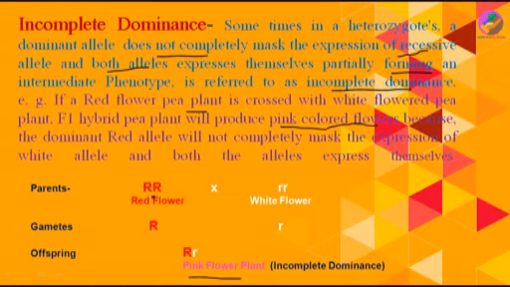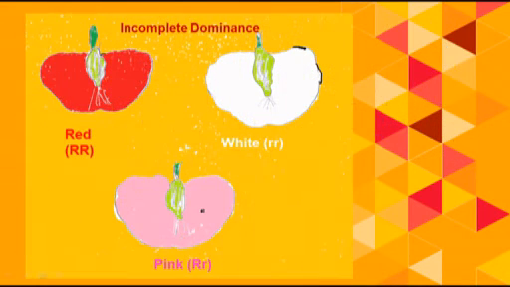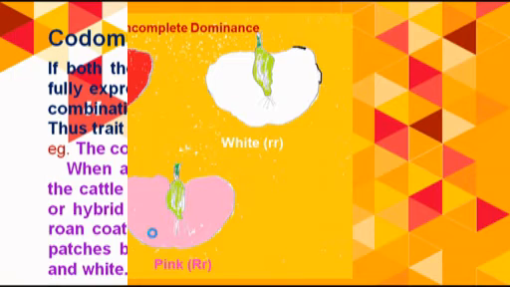The redness is partially expressed, the whiteness is partially expressed, and it has formed the intermediate form. This phenomenon is called incomplete dominance. Here you can see the diagrammatic representation. These are red colored flowers, these are white colored flowers, and they have formed pink colored flowers. So this is incomplete dominance.